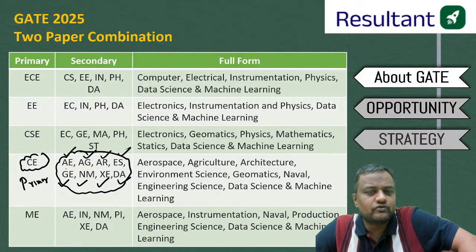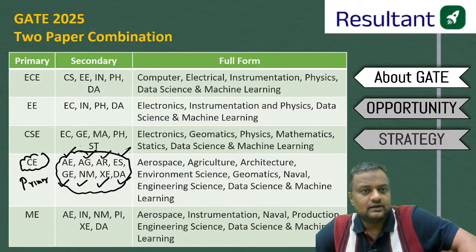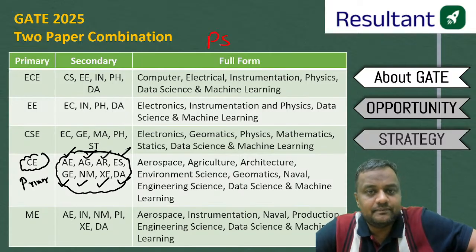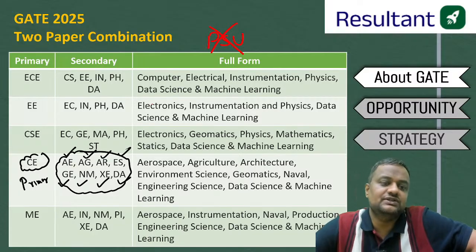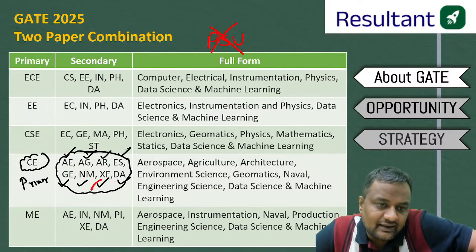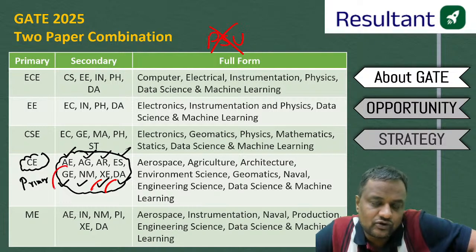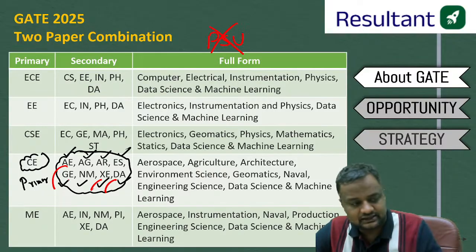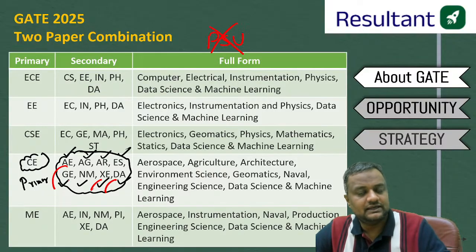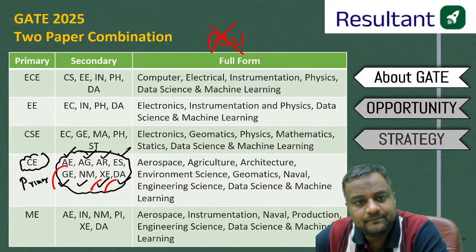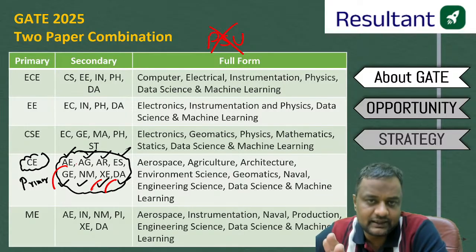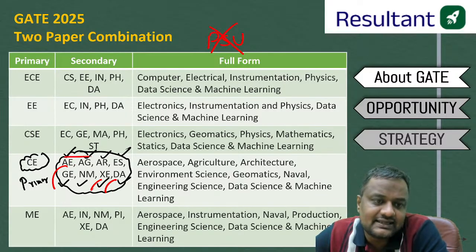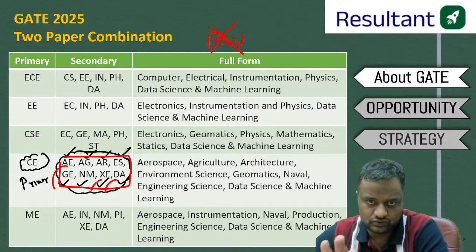It is not easy. Of course, the answer is not the same for everyone. First of all, what is the benefit of this? There will be no benefit in PSU. Suppose you are a civil engineer, you get rank 1 in ESE, rank 1 in DA, rank 1 in aerospace. PSU will not be recognizing it. PSU will only be helping you when you get a rank in the same branch in which you have done BTech. So any good rank in the secondary papers will not help in PSU. So one point is clear.